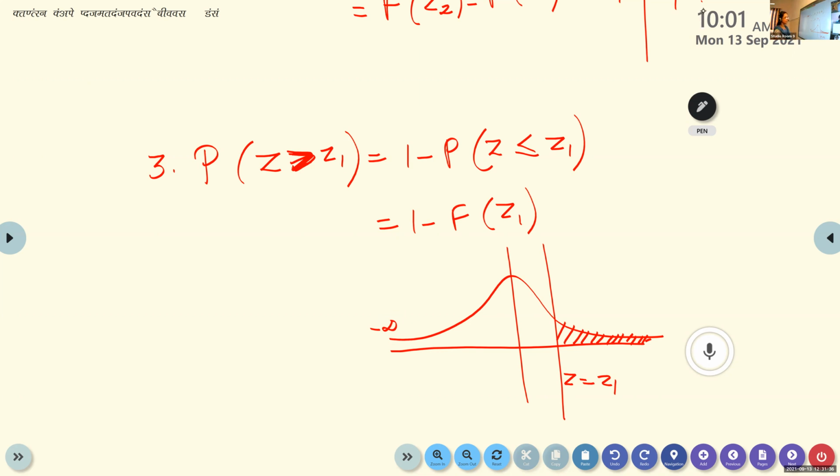So we can convert any normal distribution to a standard normal distribution by substituting (x minus mu) by sigma is equal to z. (X minus mu) by sigma is equal to z.